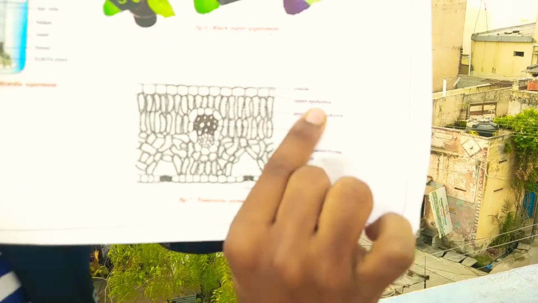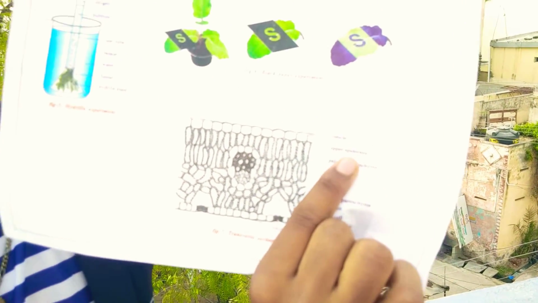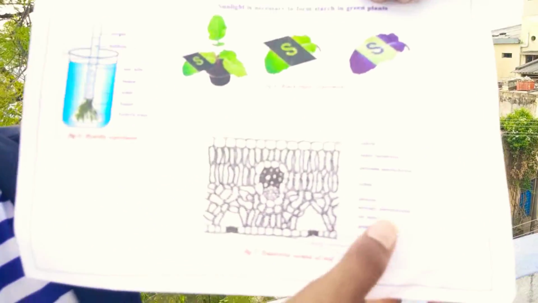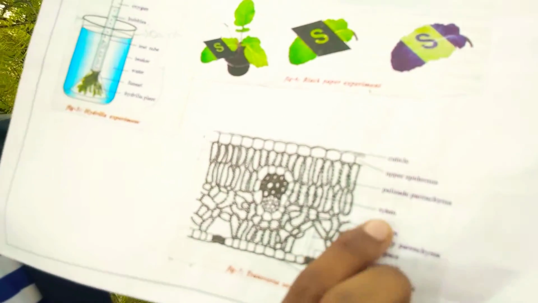Below the cuticle layer, the upper epidermis is located. The word epidermis means the layer which is present on the leaf or any organism or organelle. Next, palisade parenchyma. It is a parenchyma present in the leaf which helps in transportation of minerals and foods to plants. Next, xylem.